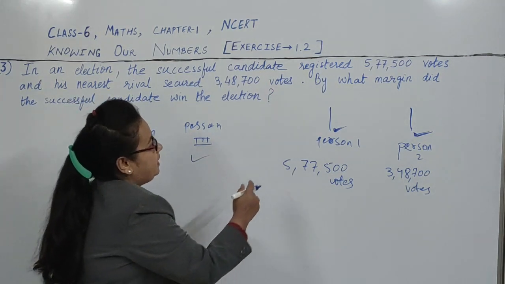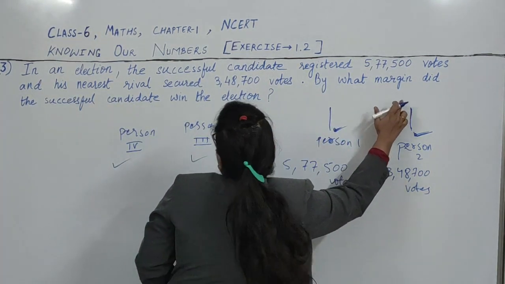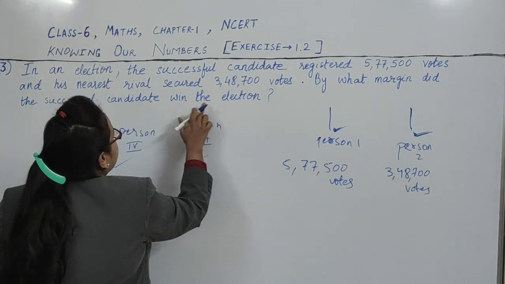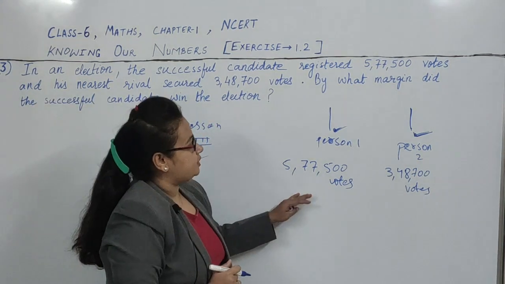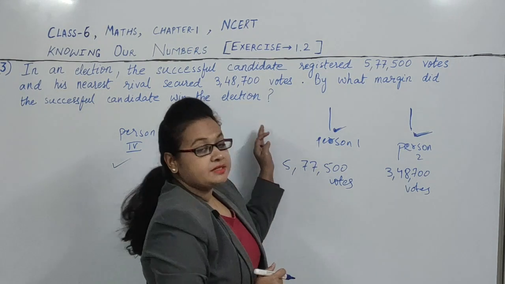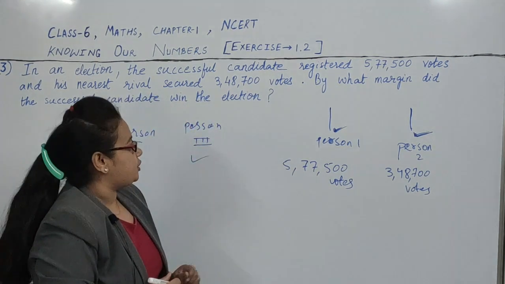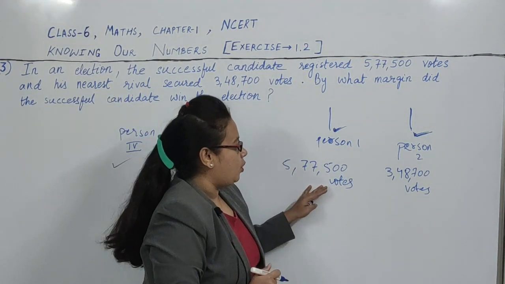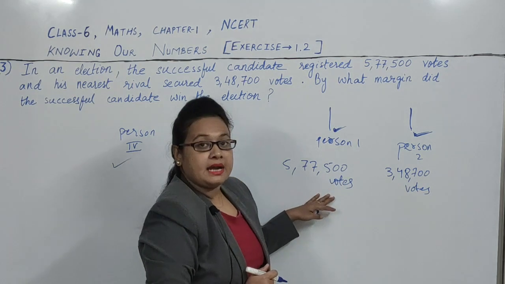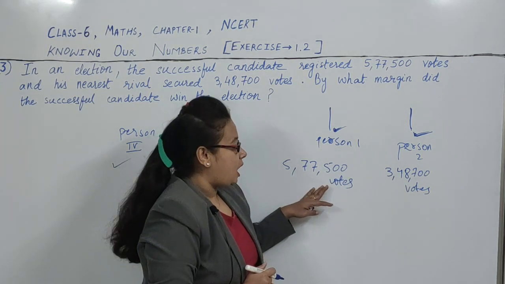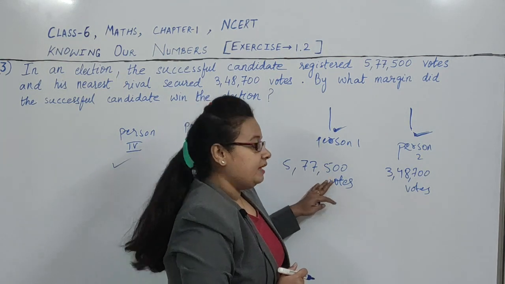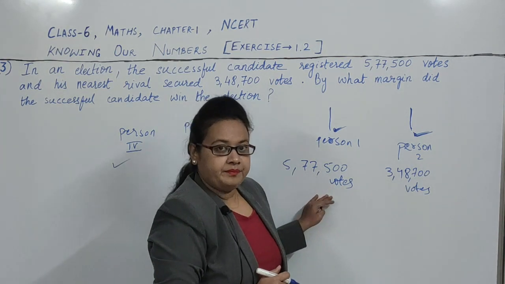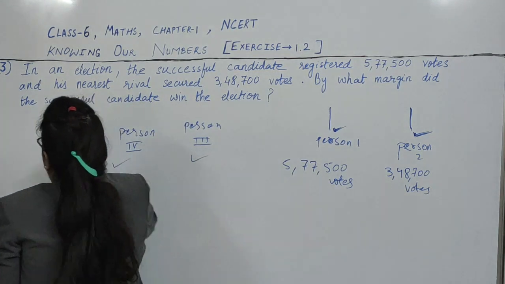So the question is, by what margin did the successful candidate win the election? Means by how much, how many more votes did this successful candidate get and won the election. So we have to find that.